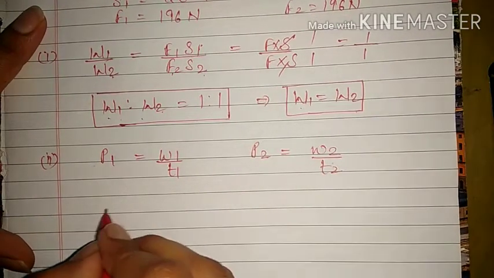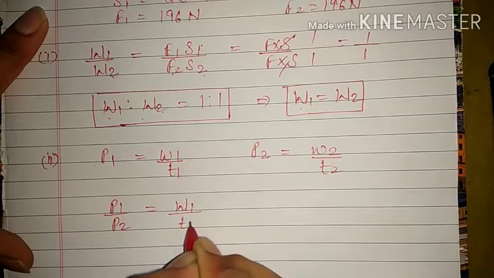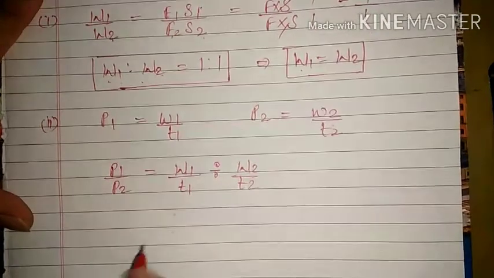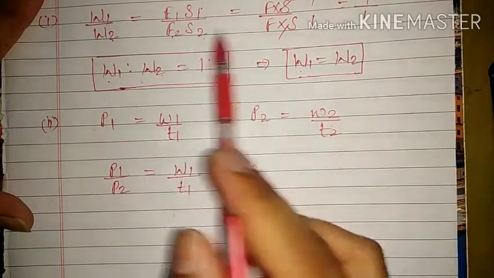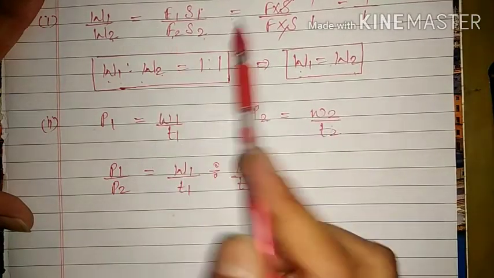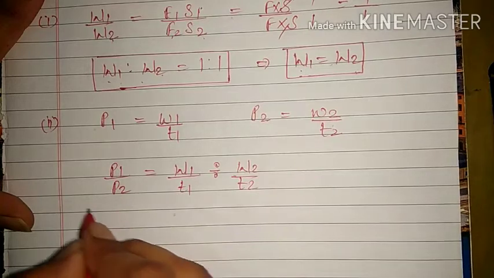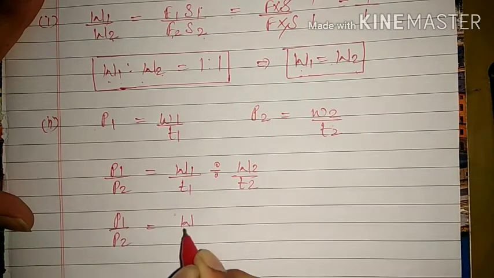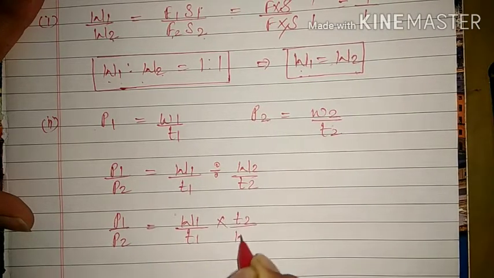Ratio means divided. So P1 divided by P2 is equal to W1 upon T1 divided by W2 upon T2. W1 is equal to W2, the amount of work done by both is the same because the displacement and force are both the same and the angle is 0 degree. So P1 upon P2 is equal to W1 upon T1 into T2 upon W1.